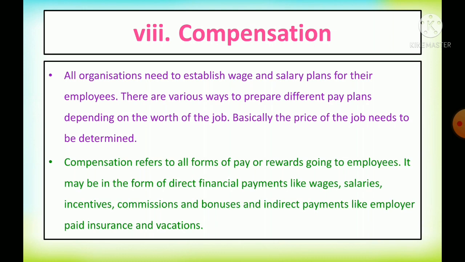Compensation refers to all the forms of pay or rewards going to the employees. It may be in the form of direct financial payments like wages, salaries, incentives, commissions and bonuses. And one more method is indirect payment, like employer paid insurance and vacations from the organization side.